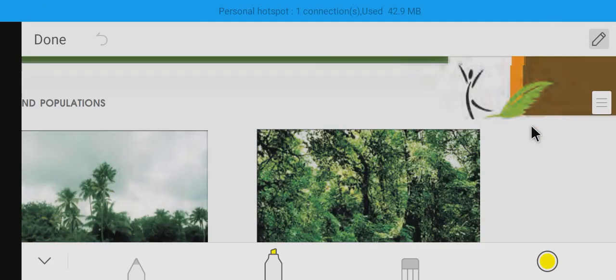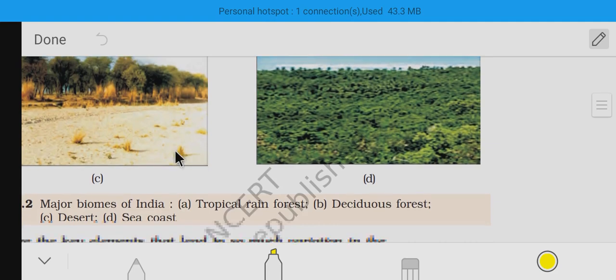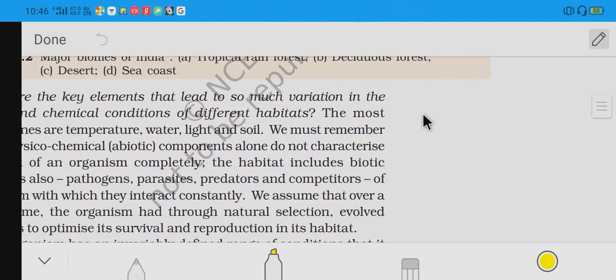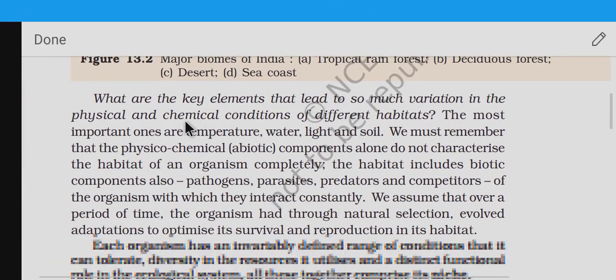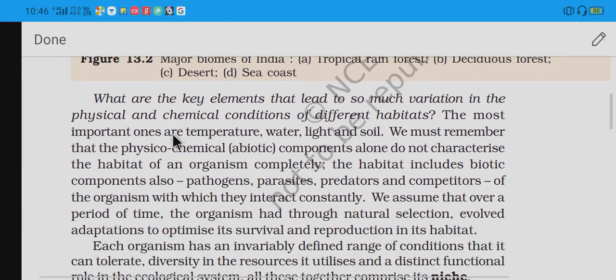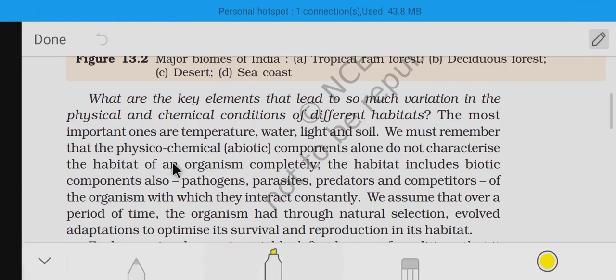Next we are going to see about this. Here they have first given some pictures. So let's come to the point here. The key point is the physico-chemical process. Physico-chemical, meaning abiotic components, do not characterize the habitat of any organism completely.